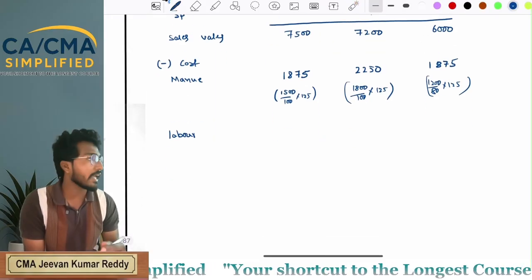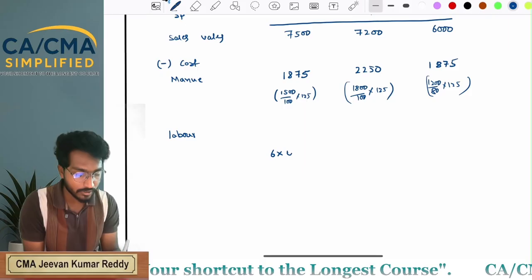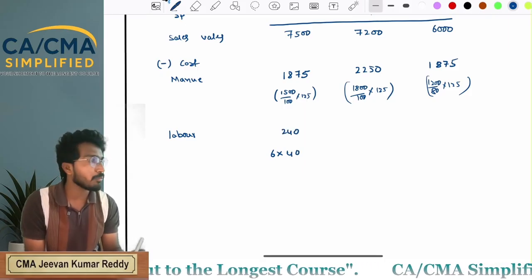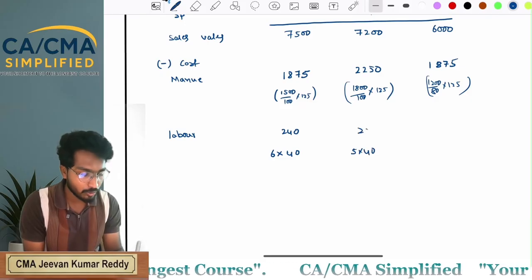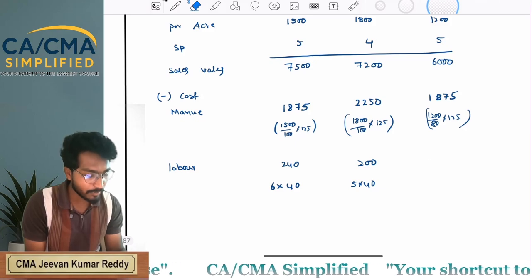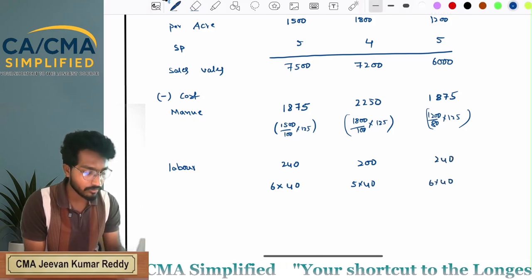Now, for carrot, 6 man days into 40, that is 240. For beetroot, 5 man days into 40, 200. For potato, 6 man days into 40, 240.